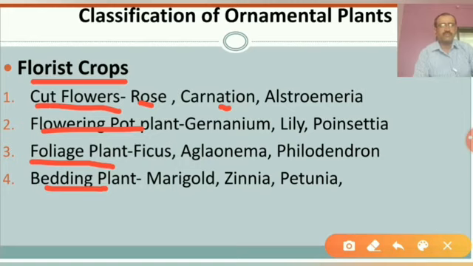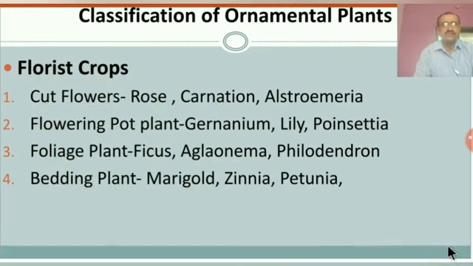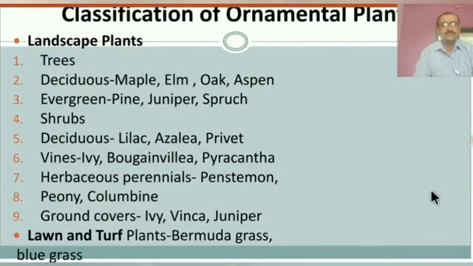They can be grown for a specific season only, in a container or in a specific bed in the garden, and they flower for specific months only. So they are marigold, zinnia and petunia. These are the four classes of floristic crop.